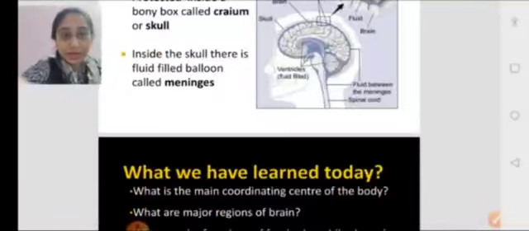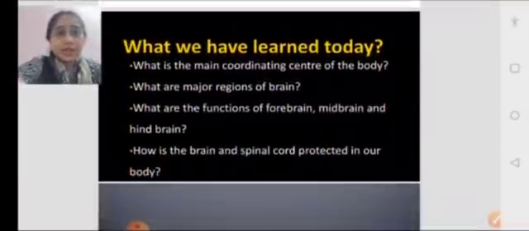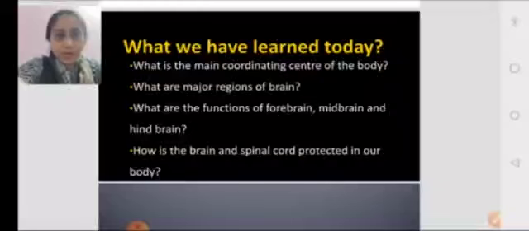So let us revise what we have learned. Let's find out what we have learned from today's class. Now answer me these questions. What is the main coordinating center of the body? I hope you'll be able to answer. It's the brain. What are the major regions of the brain?